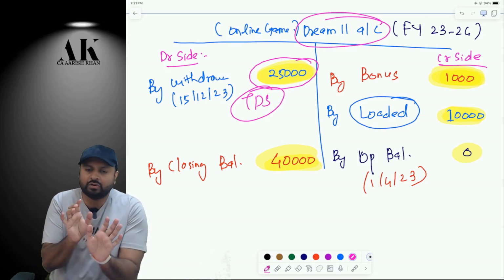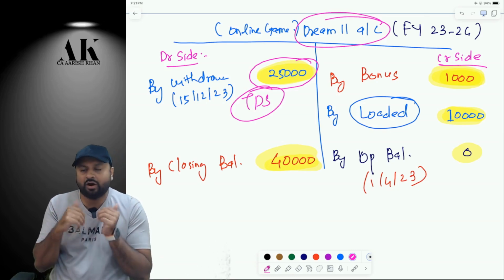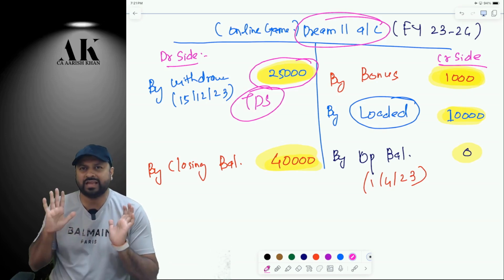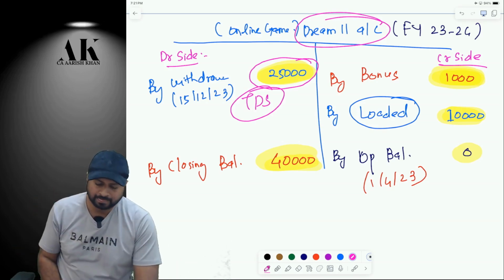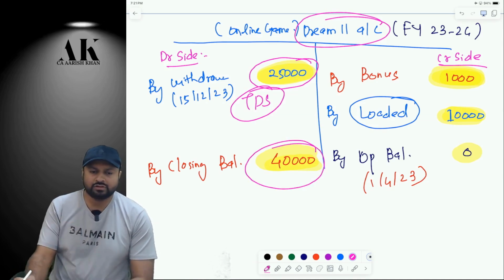I'm not teaching you how much amount of TDS has to be deducted or at what rate TDS has to be deducted. All those things I'll teach you in some time, with the help of the provision. I'm just explaining in the simplest possible manner a layman can understand. Sir, on closing balance also I have to deduct TDS? Yes, on closing balance also I have to deduct TDS.